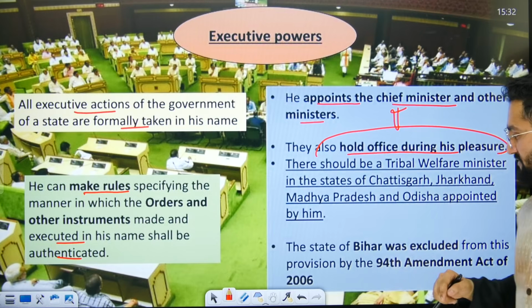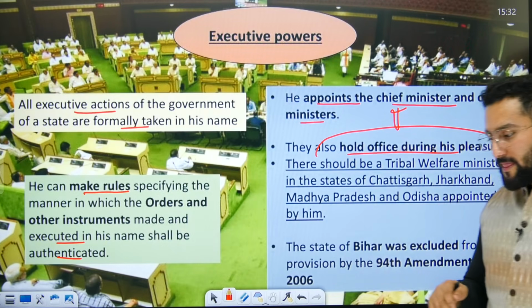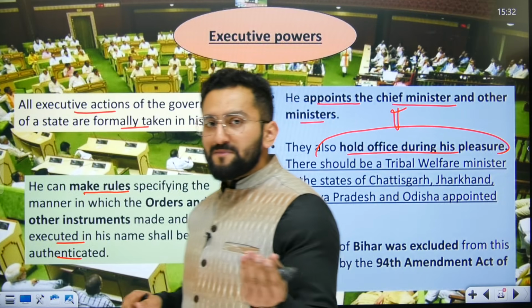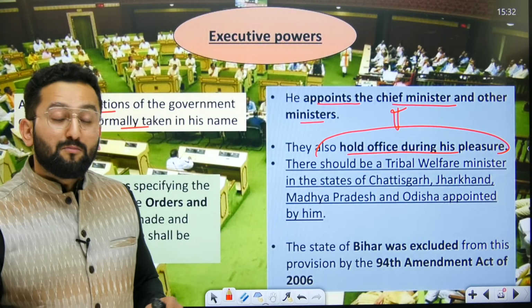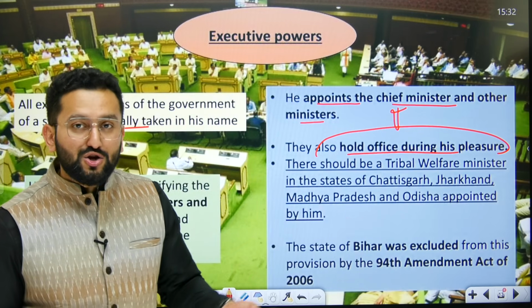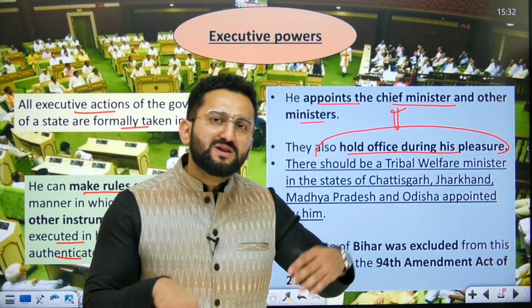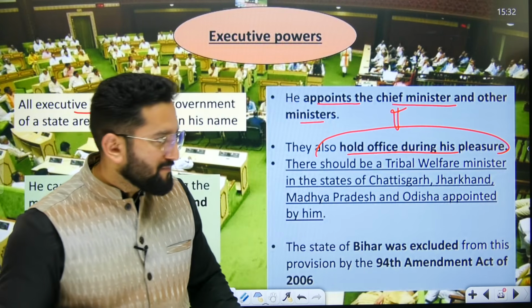So this is executive power. Now council of ministers are appointed by governor, but which person is going to be given which ministry, and how many ministries there are going to be, is the sole power of CM, chief minister. Chief minister recommends to the governor and governor does that.